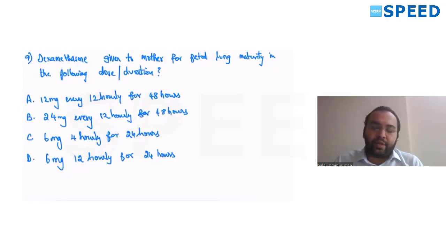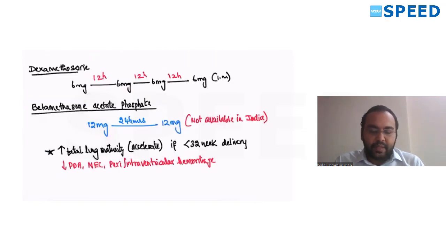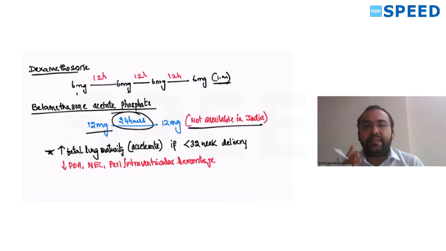Dexamethasone given to mother for fetal lung maturity in the following dose, what is the duration? Very simple. Dexamethasone 6 mg you should give 12 hours apart, 4 doses. So 1, 2, 3, 4, 12 hours apart, given IM. Betamethasone, 12 mg, 2 doses, 24 hours apart. It is not available in India. So only dexamethasone is available in India. So 6 mg, 4 doses, 12 hours apart, IM.